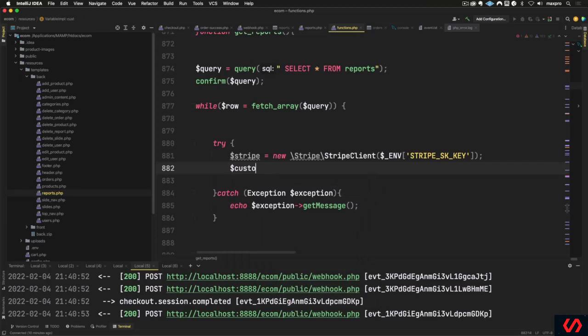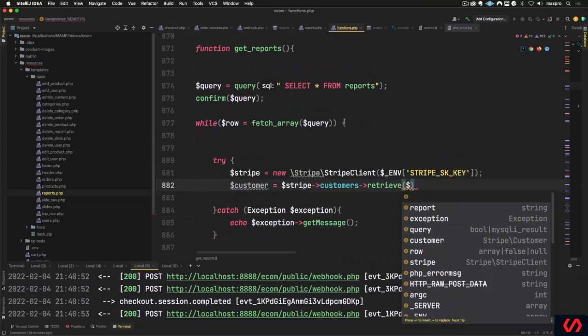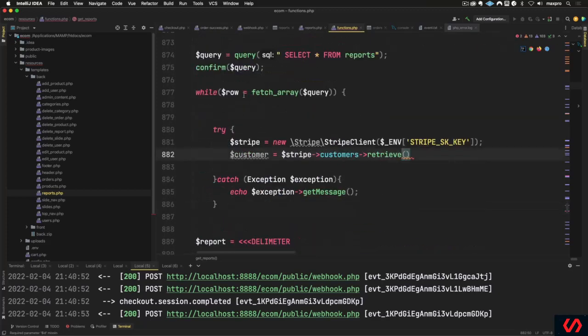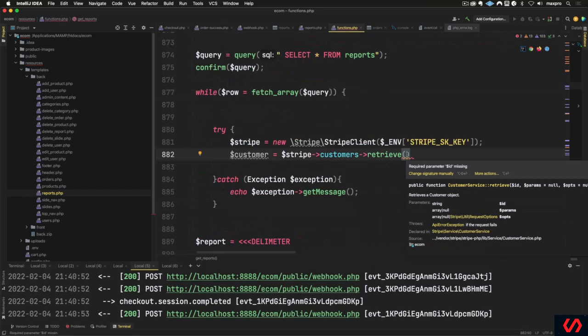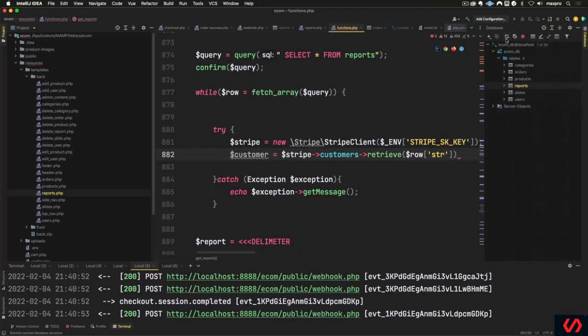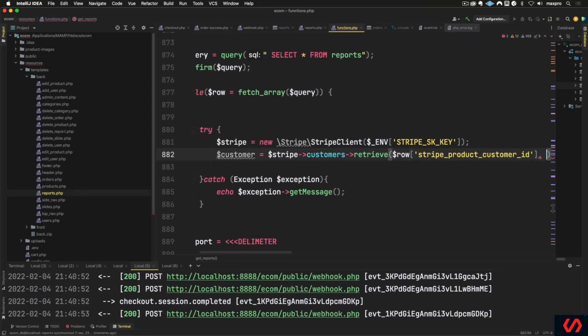All right, so I want to get the customer, so I'm going to make a customers retrieve, and I got the customer. Let me see, what is it? We're fetching a row here, so we got that information from the database. It's called Stripe. Sometimes my IDE helps me out. I think it's called product customer ID, because we need the ID of the customer to pull that customer out.